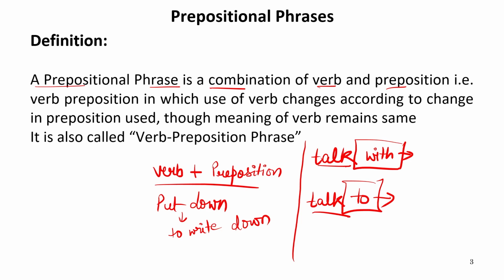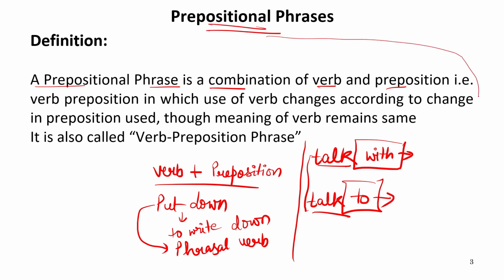The meaning of put is different, the meaning of writing is different, but it is the same when we use put down. It is behaving like a phrase, like an idiom, in which the meaning is different from the individual meaning of that particular verb. So put down means to write down something. So this put down is actually a phrasal verb, whereas talk with and talk to are prepositional phrases, because these are combinations of verb and preposition, but in this case the meaning of the verb remains the same, and the use of the phrase is different according to the prepositions used.